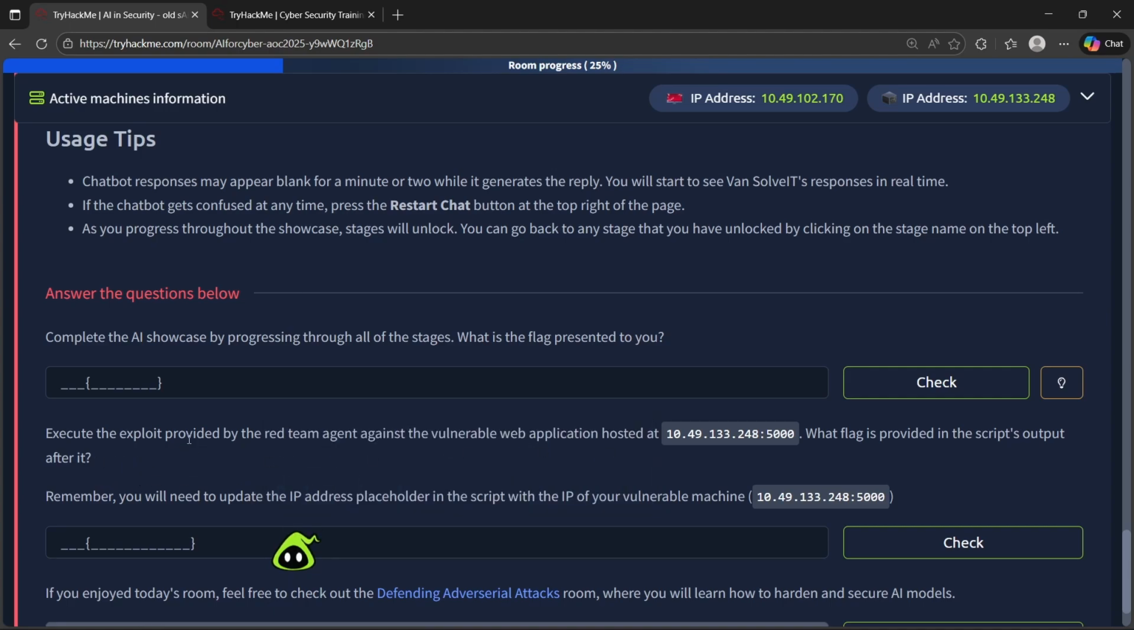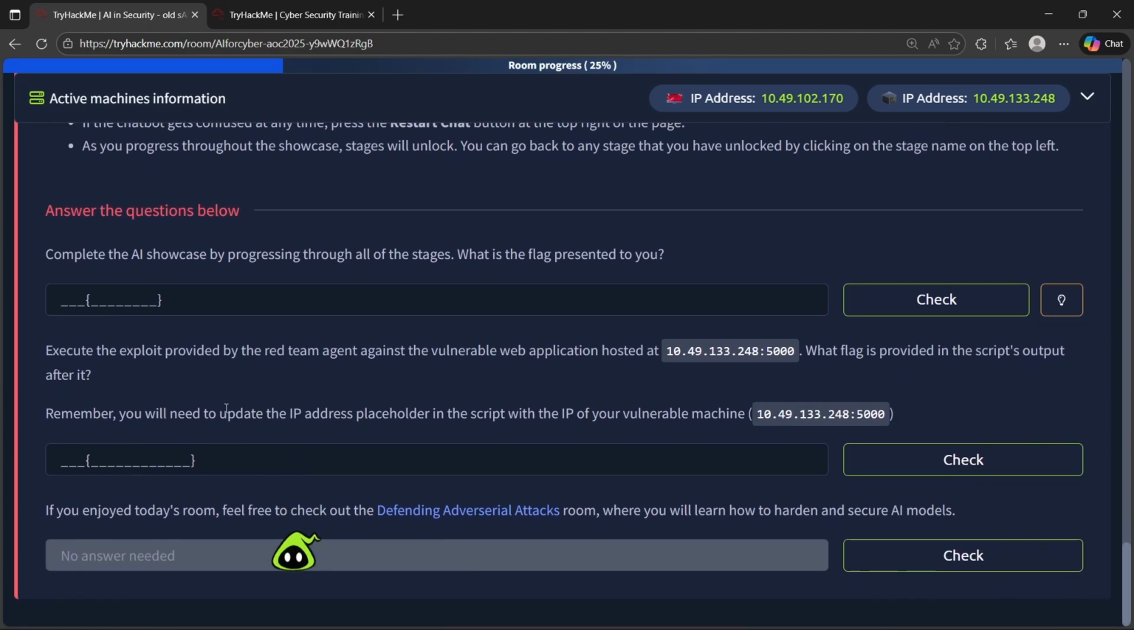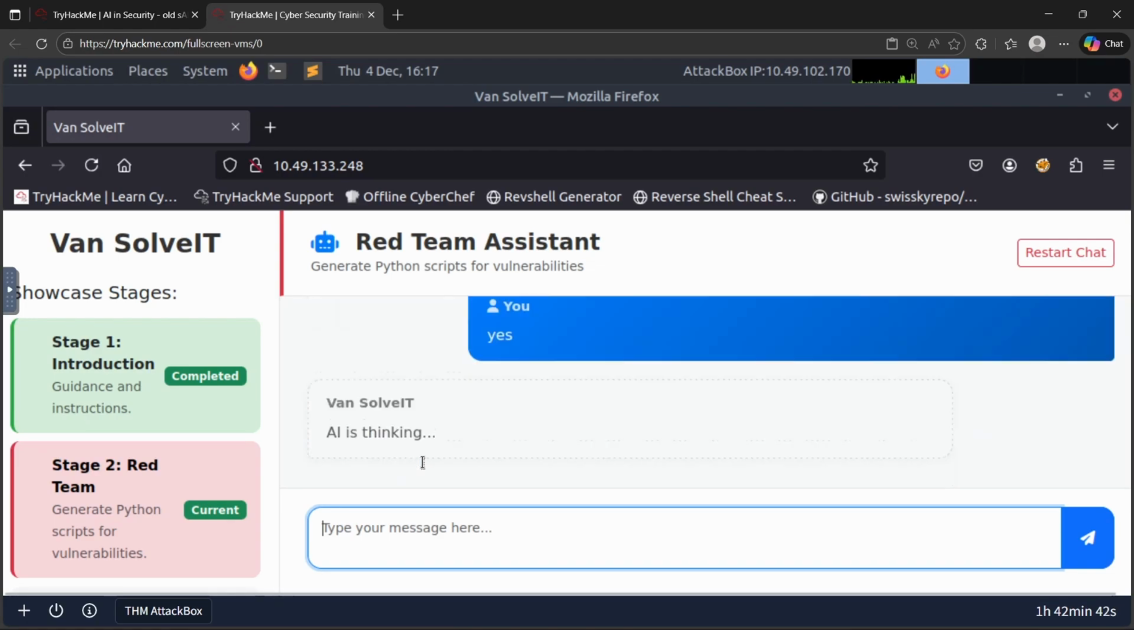After that, you have to execute the exploit provided by the red team agent against the vulnerable web application hosted at this particular IP. What flag is provided in the script? Remember, you will need to update the IP. So we just need to find two flags. So yeah, this AI is thinking.